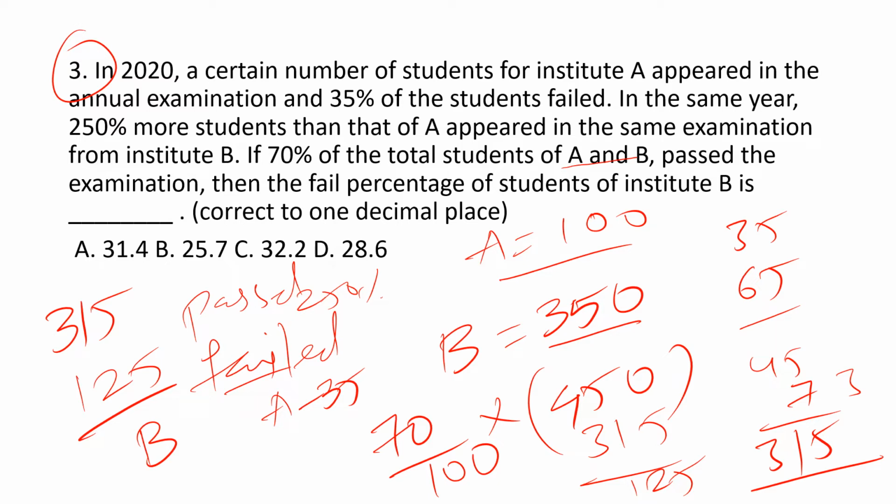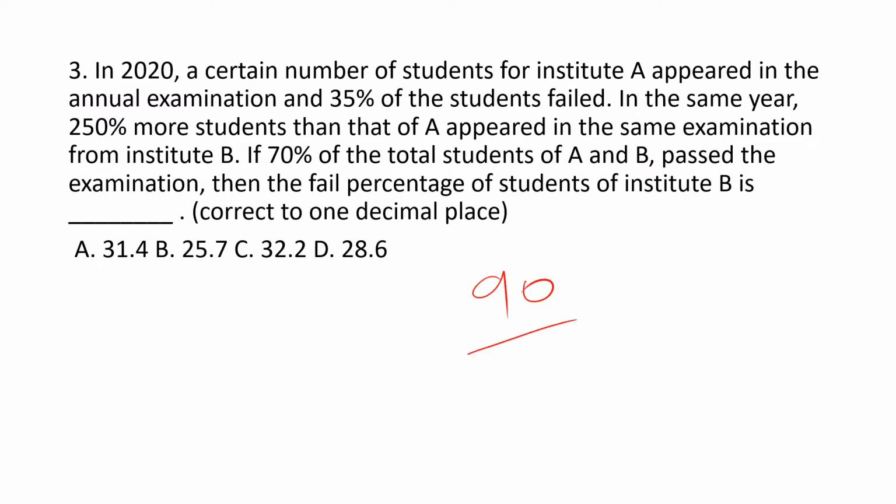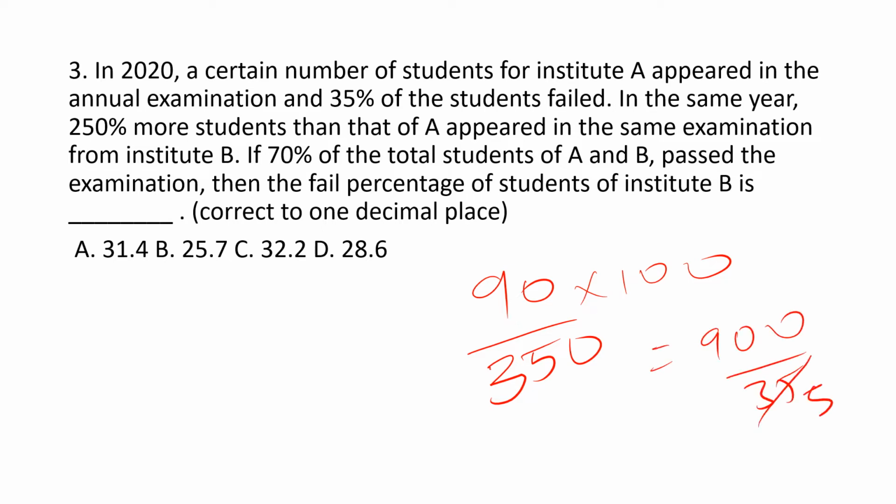So to find from B, 135 minus 35 becomes 100 students. Okay, guys, 100 students failed from Institute B. If you want to find the percentage, the total number of students in Institute B is 350. 100 by 350 into 100 is the final answer. It becomes 1000 by 35. 7 5s are 35, 7 4s are 28, and so on. The answer is about 28.6.